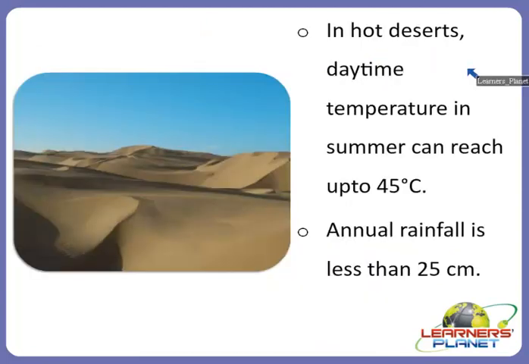In dry or hot deserts, the daytime temperature in summer can reach up to 45 degrees Celsius or even more, and the annual rainfall in this region is less than 25 centimeters, as we discussed. The world's largest deserts include Sahara, Kalahari, Thar, Gobi, Great Victoria and Great Sandy, located in Australia, Mongolia, China or North Africa. So different deserts are located in different places.